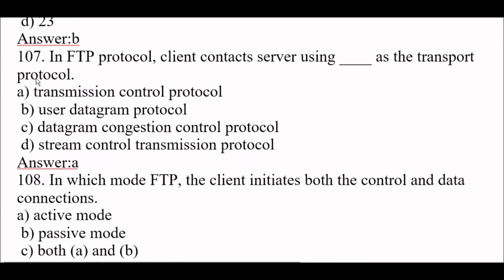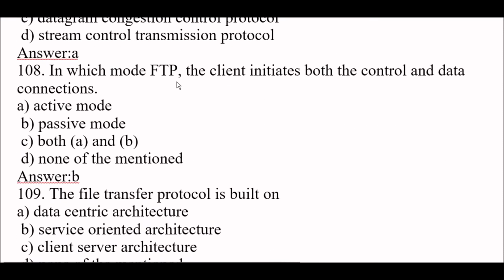Question. In FTP protocol, client contacts server using blank space as the transport protocol. Option A, transmission control protocol, TCP. In FTP protocol, client contacts server using TCP as the transport protocol. Next question. In which mode of FTP does the client initiate both the control and data connections? Option B, passive mode. Okay. In passive mode FTP, the client initiates both the control and data connections.